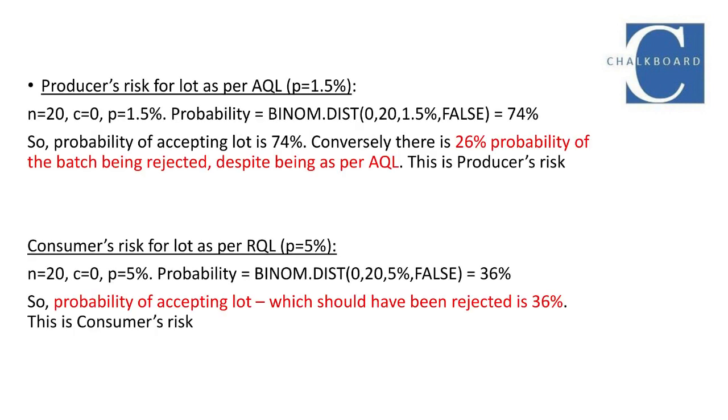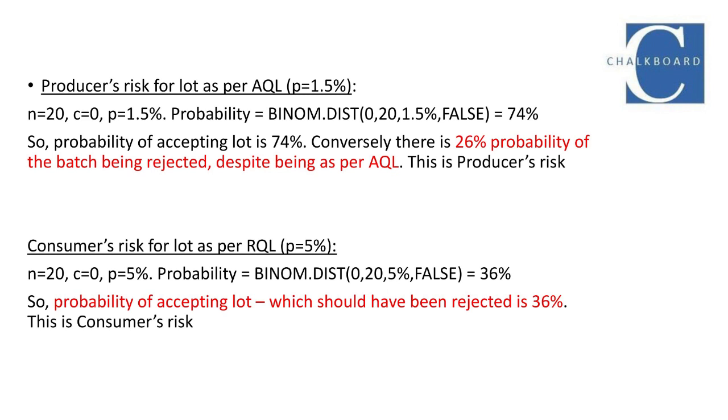Using the formulas we have studied earlier, we find that the probability of acceptance of a lot as per AQL is 74%, not as high as we expected. But more worryingly, from the producer's point of view, that means that there is 100% minus 74%, that means 26% chance that it will get rejected. This is what is referred to as producer's risk. Ideally, this should be 10% or lower.